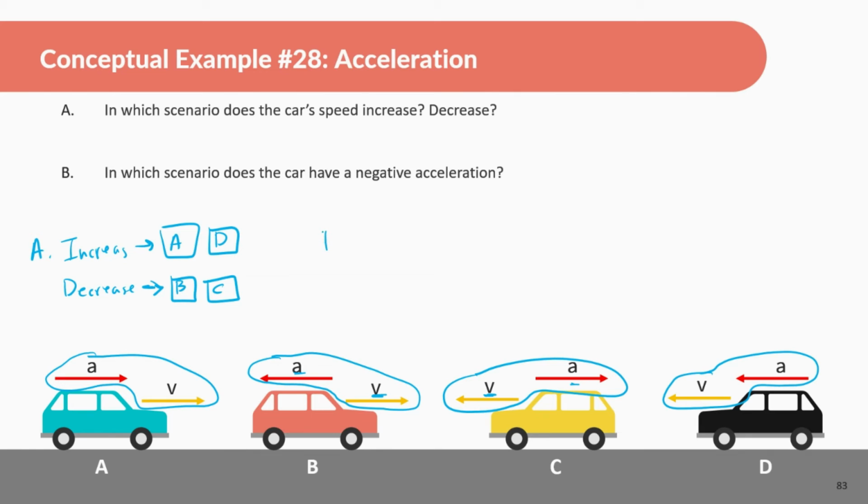Part B. In what scenario does the car have negative acceleration? You might be thinking, if it's slowing down, it must have a negative acceleration. That'd be a valid way to solve this problem, but that's not exactly true. The only way we know if something has a negative acceleration is if it is going to the left. So B is going to the left, and D is going to the left, and that's why both of those have negative acceleration. It has nothing to do with slowing down or speeding up. It just has to do with the direction of the acceleration.